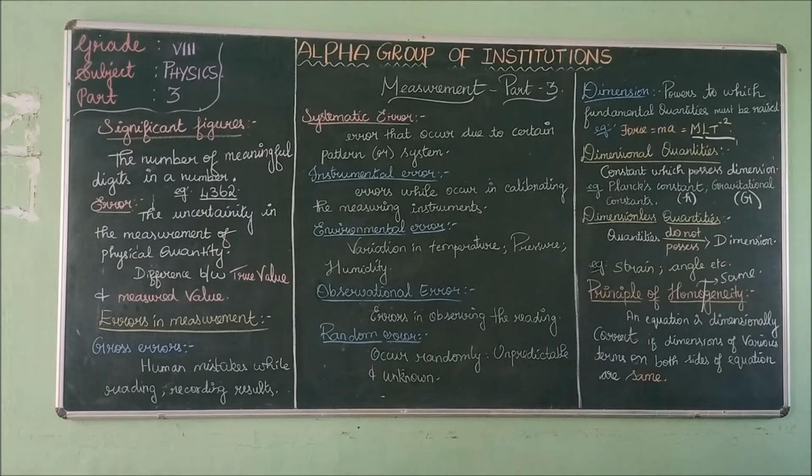When is the equation said to be correct? If the dimensions of both sides are same, then the equation is said to be correct. That is called the principle of homogeneity.